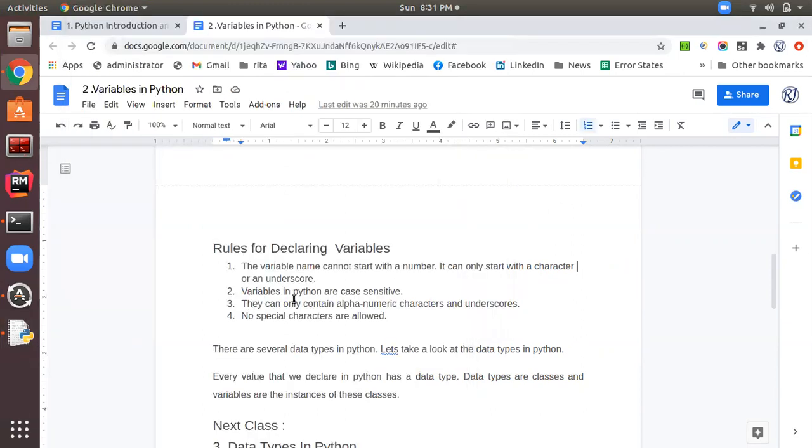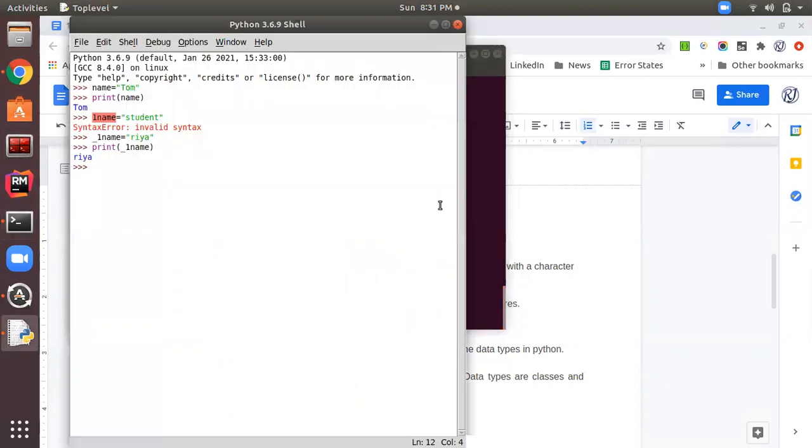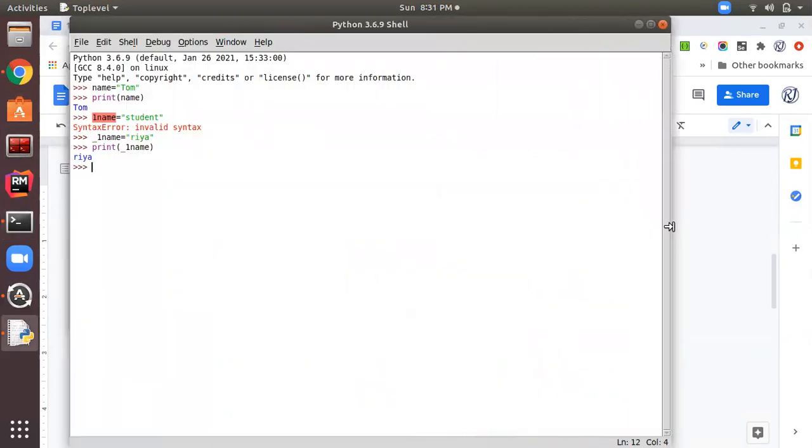The second rule is that variables in Python are case sensitive. Case sensitive means if you declare one variable with a name in small case and another variable with the same name, but this time in uppercase, then both variables are considered different variables. So let's check this rule.